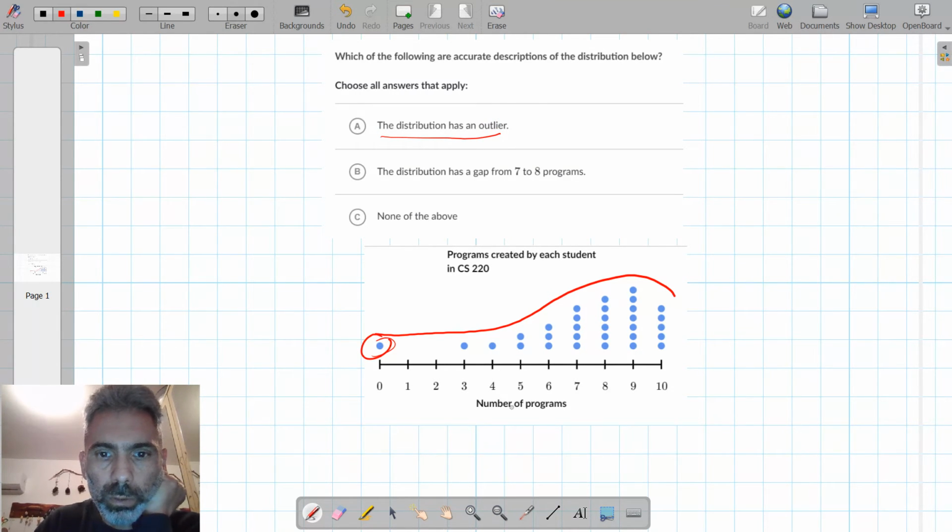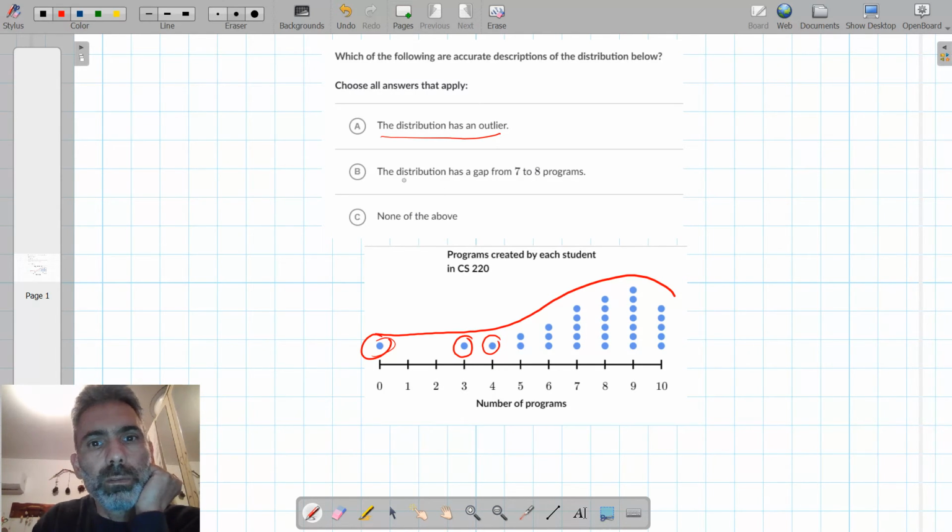Number of programs, 0: one student didn't create any program. One student created 3 programs. One student created 4 programs. And we have the peak here: 7 students created 9 programs.